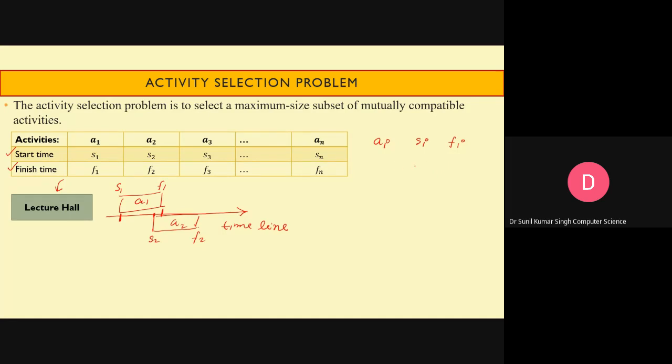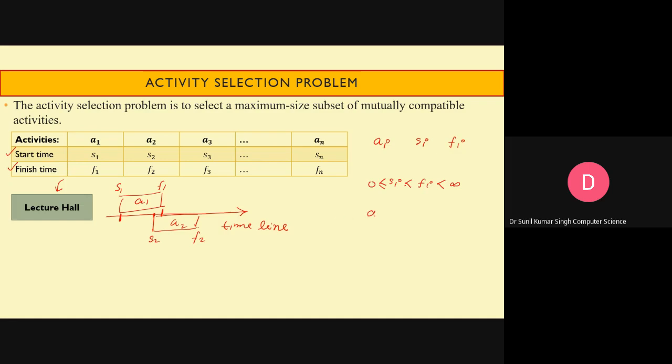Start time cannot be greater than finishing time, so SI is less than FI, and FI is less than infinity, because if finishing time tends to infinity, the activity will never finish. An activity can start at time 0 or after that, so SI is greater than or equal to 0.